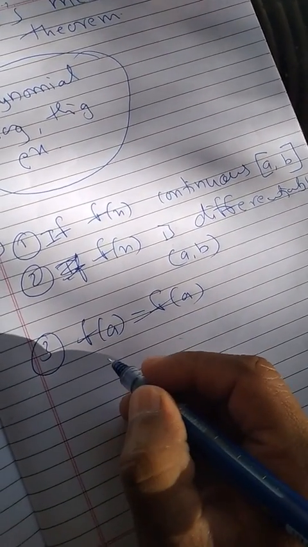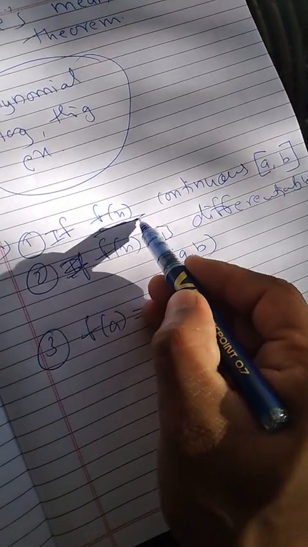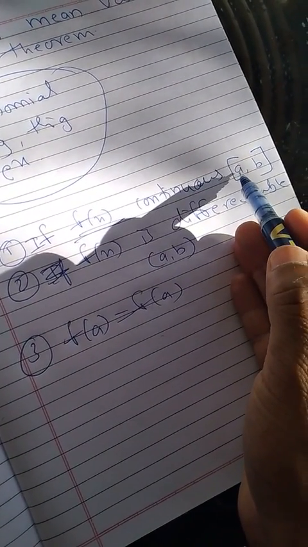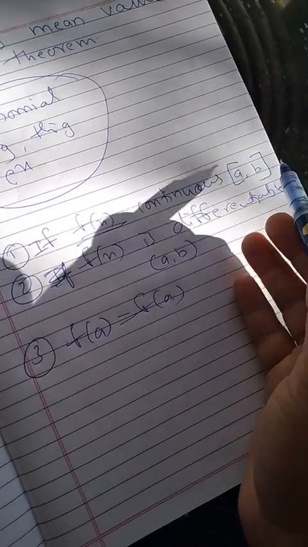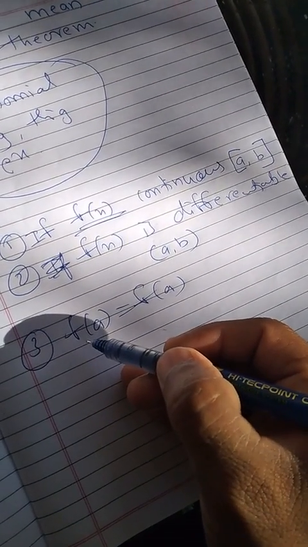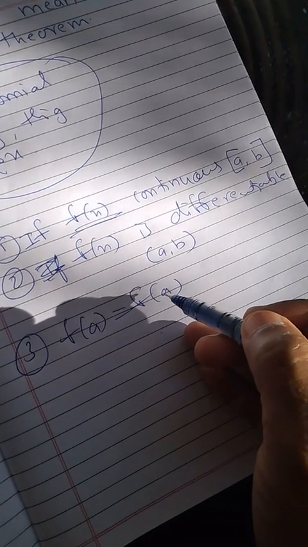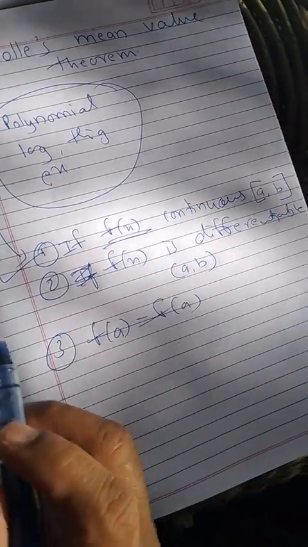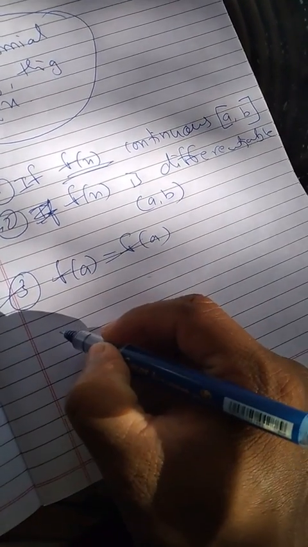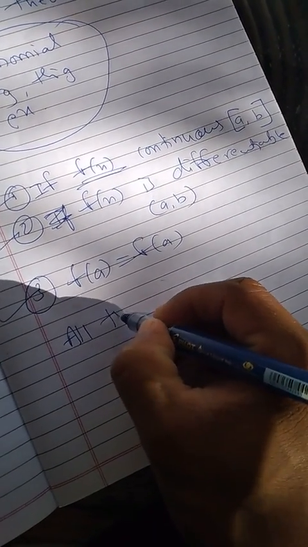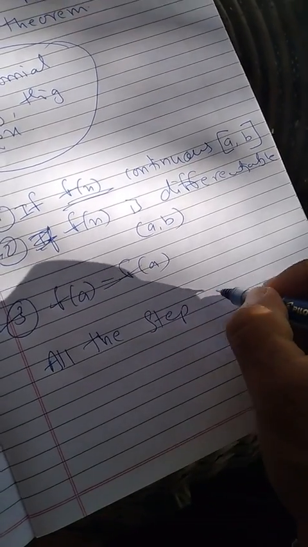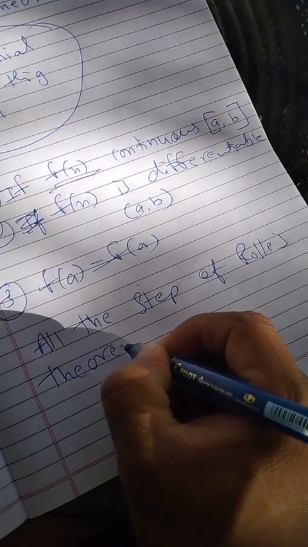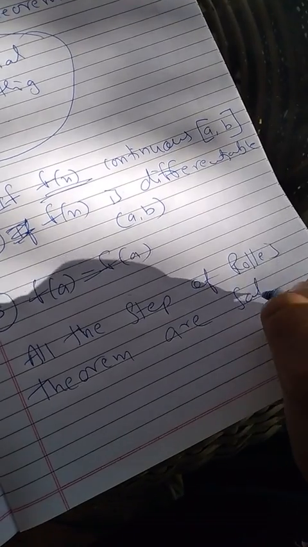For third step, we have f(x). f(x) is given. Okay. We have to put first this first interval a, then b. If value of first interval is equal to value of second interval, then f(a) is equal to f(b). So all the three steps of Rolle's theorem are satisfied.